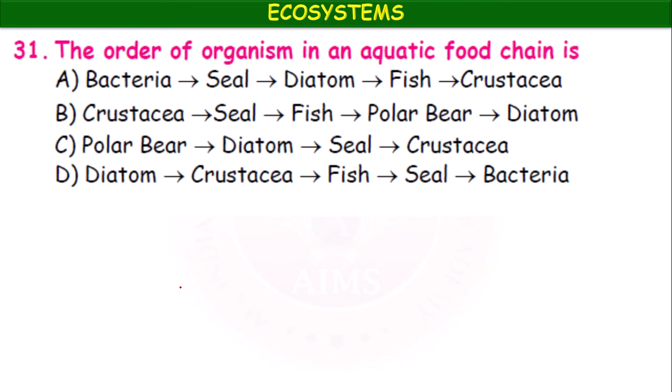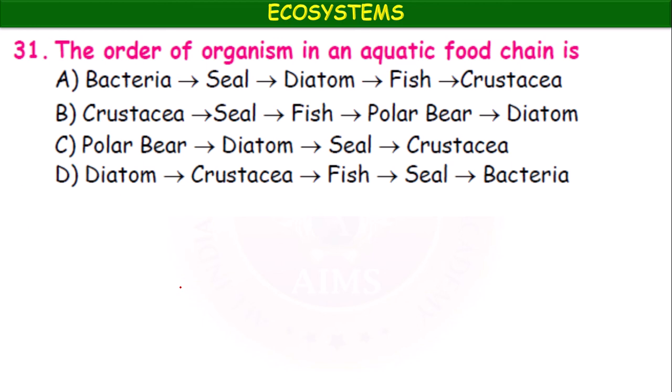Option B, crustacea, seal, fish, polar bear, diatom. Option C, polar bear, diatom, seal, crustacea. Option D, diatom, crustacea, fish, seal, bacteria.